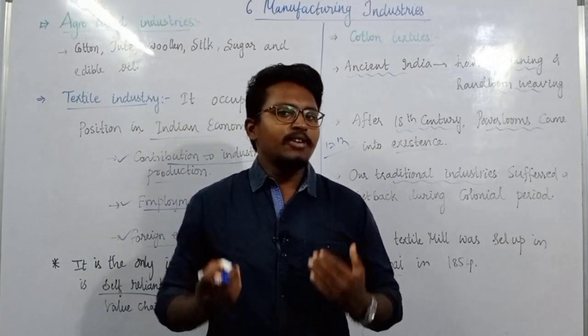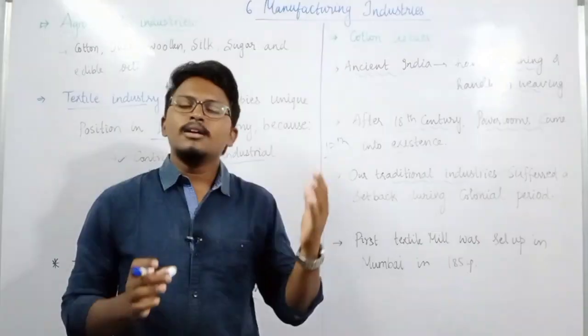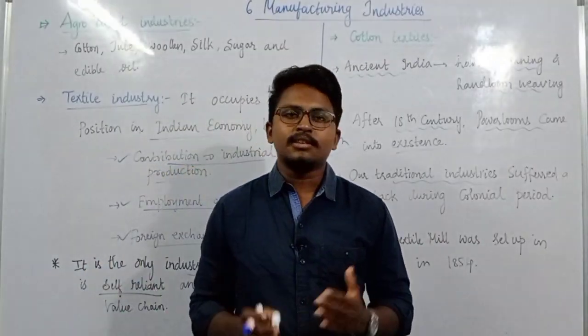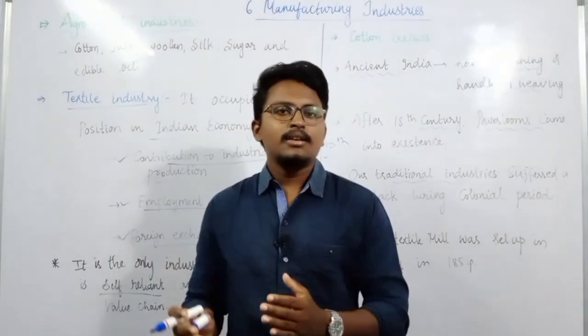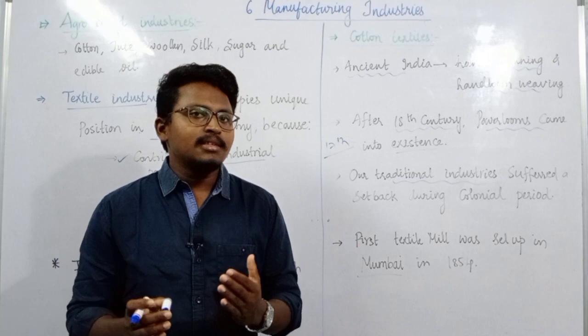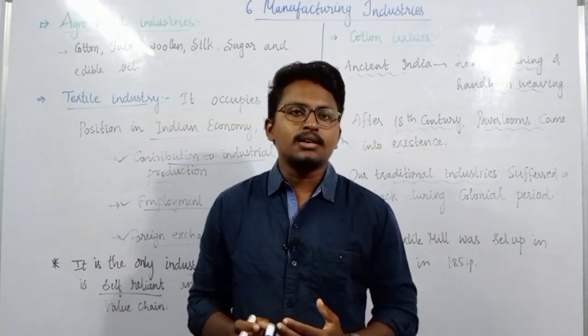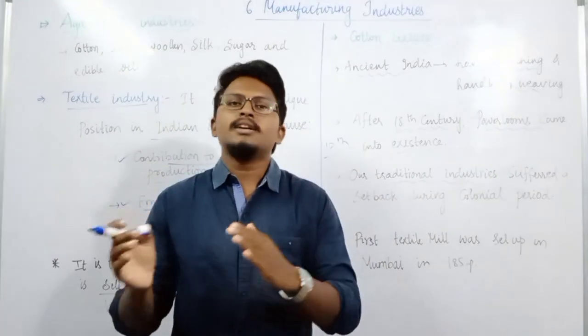Why? Because we Indians did not have much technology in setting up these industries, the power looms or the modern industries. But the Britishers, when they arrived in India, brought these mechanized industries. Because of that, they produced cheaper cloth and sold it at a lower cost. Therefore, people stopped preferring the traditional cloth or traditional goods.